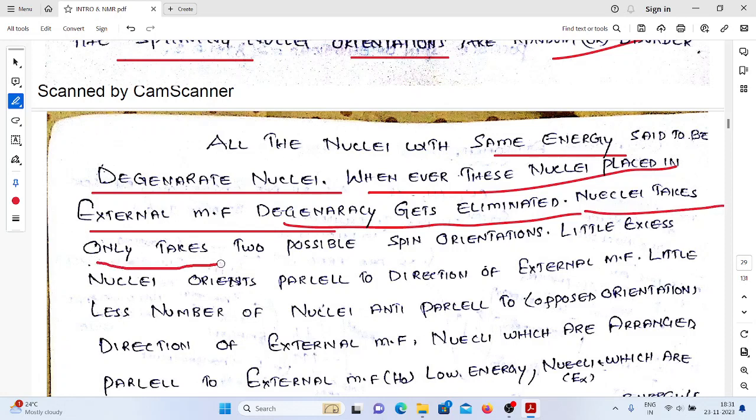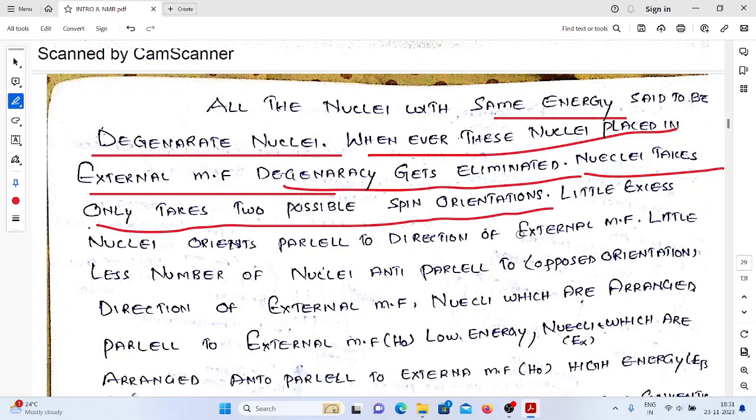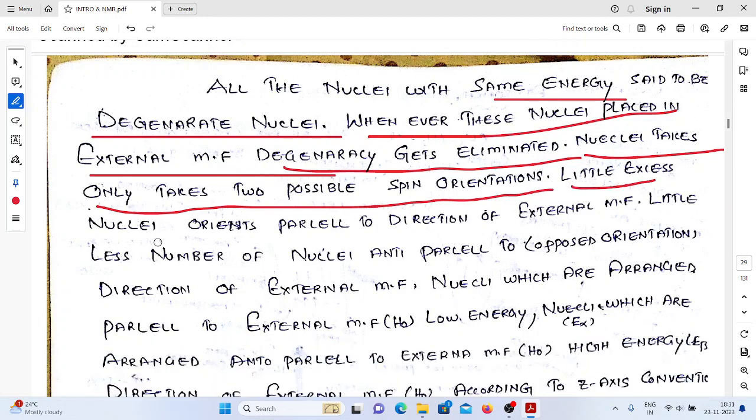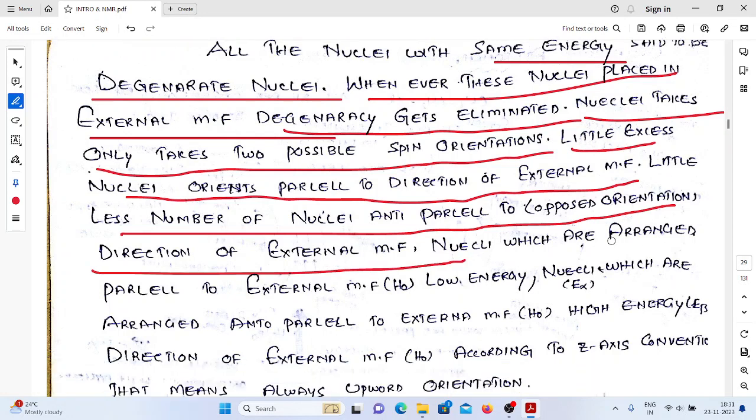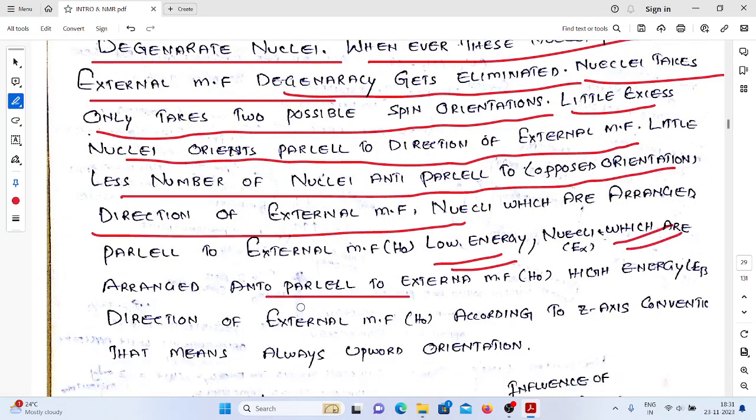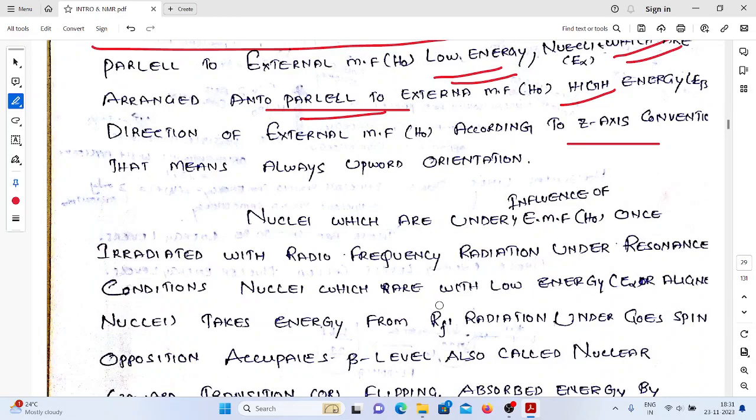Nuclei take only two possible spin orientations. A little excess of nuclei orient parallel to the direction of the external magnetic field. A little less number of nuclei are anti-parallel, or opposed to the direction of the external magnetic field. So nuclei which are parallel have the lower energy, and those anti-parallel have the higher energy, according to the z-axis convention. Generally we use the z-axis convention in this one.